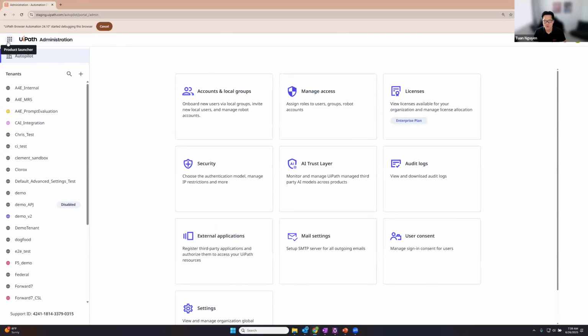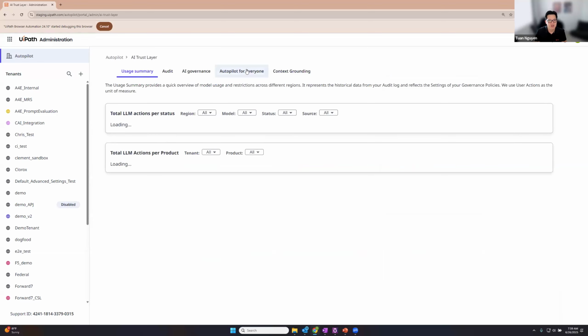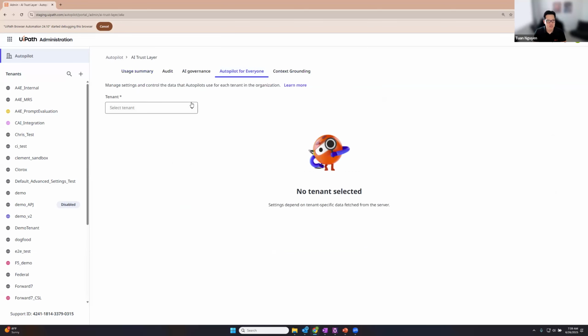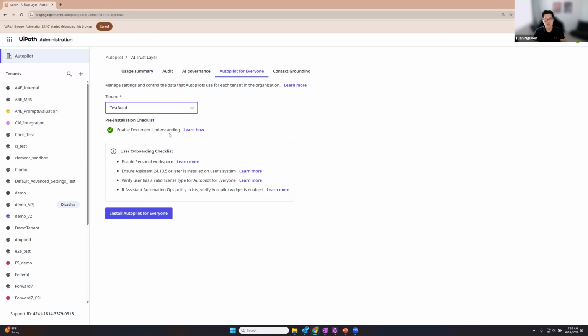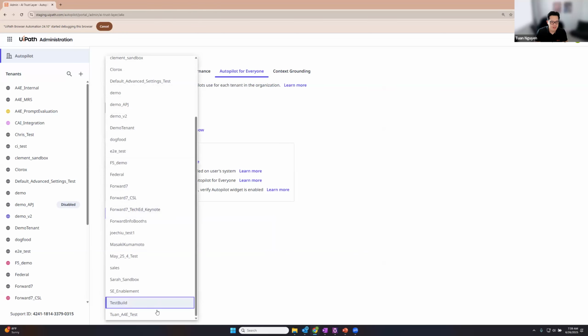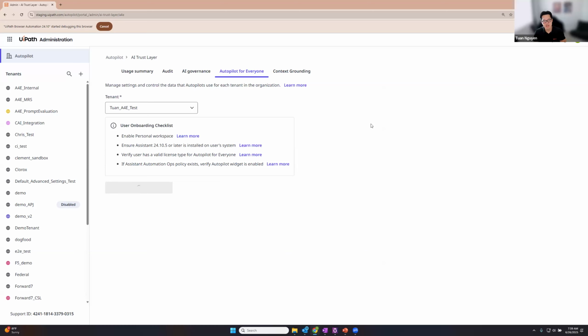So once again, if you want to configure Autopilot for everyone, you go into the admin section of Automation Cloud. Unfortunately, you do need org admin rights. We are working on providing access to users who are not org admins. You go into the AI trust layer, you click on Autopilot for everyone, and then you just select your tenant. Again, if this is your first time, you just go in here, make sure you have document understanding enabled, and you click install Autopilot. Here is the tenant that we were working in.